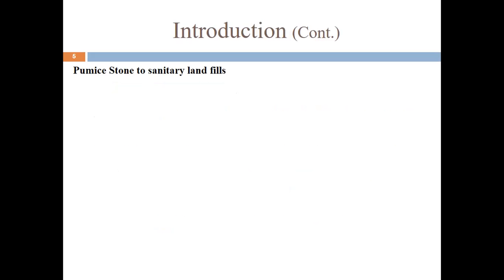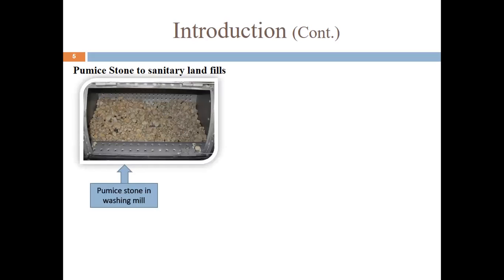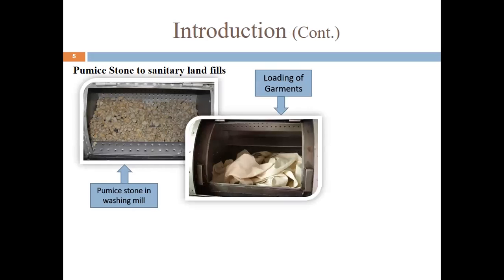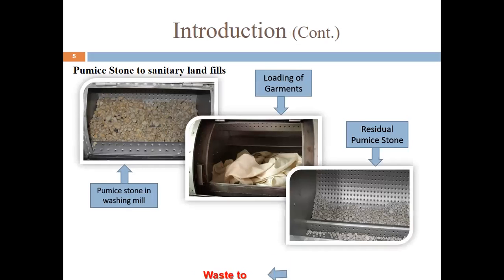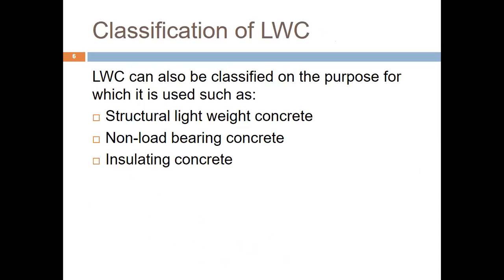Now, pumice stone is a stone which is known as lightweight aggregate. It is used in the washing mills, and it is basically the residual from the washing mills, which they pour in sanitary landfills and dump over there. So we can use it as a lightweight aggregate in concrete.